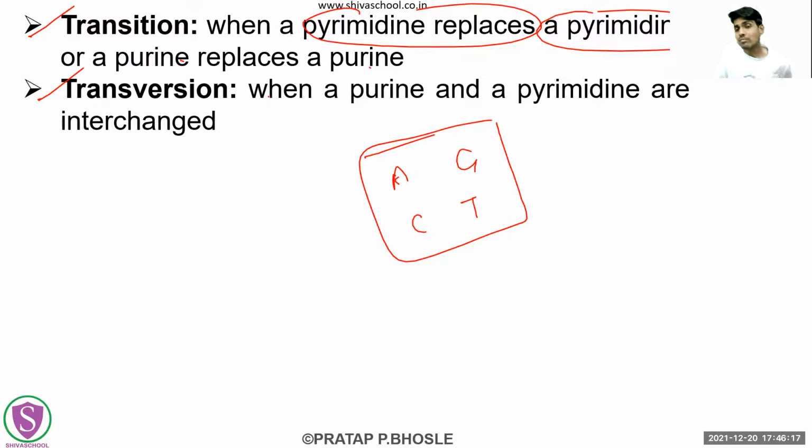But if there is the opposite case, what is happening in the opposite case? That is the transversion. In transversion, a pyrimidine is replacing a purine or vice versa, a purine is replacing a pyrimidine. If these two are replacing each other, then this is the transversion. Okay.